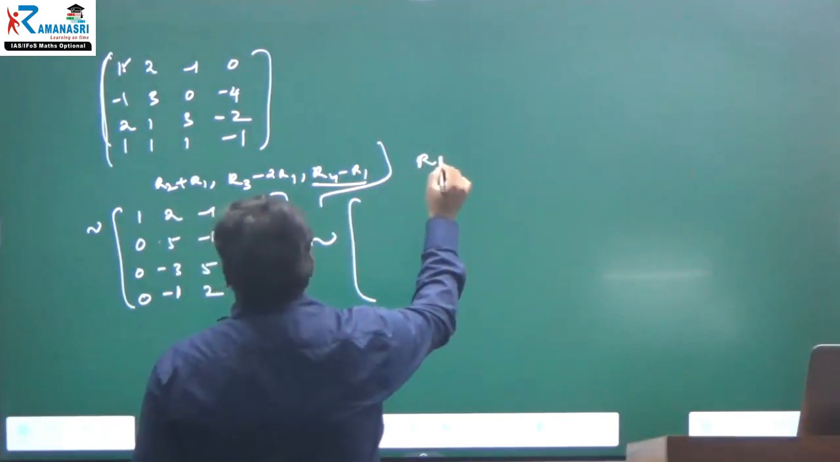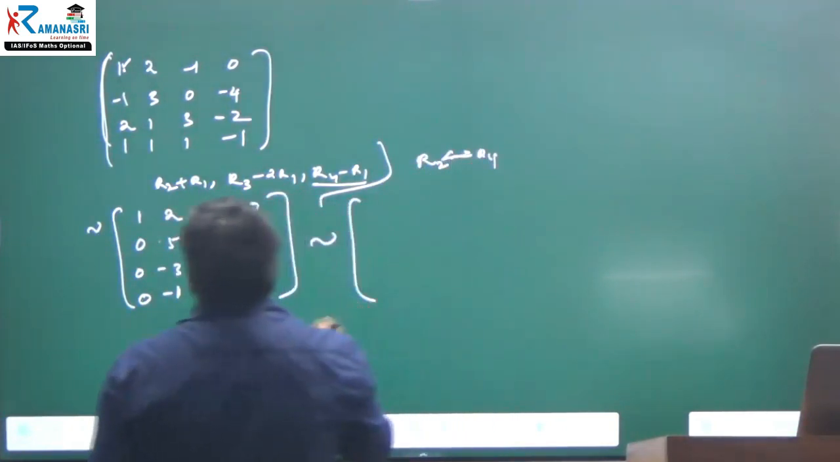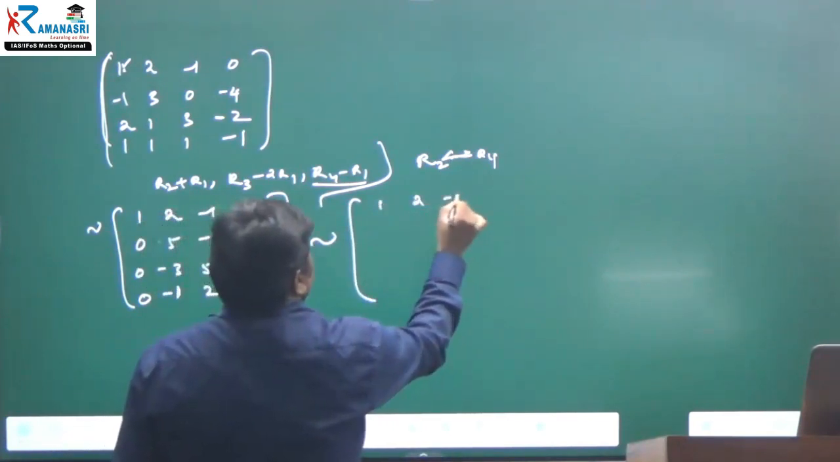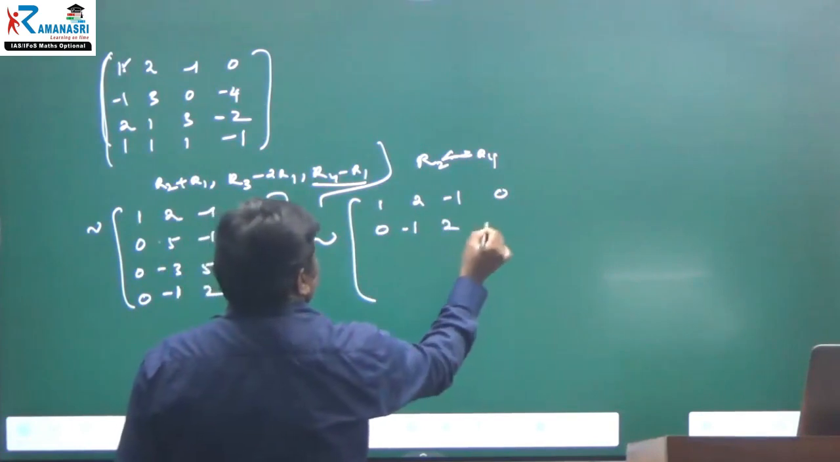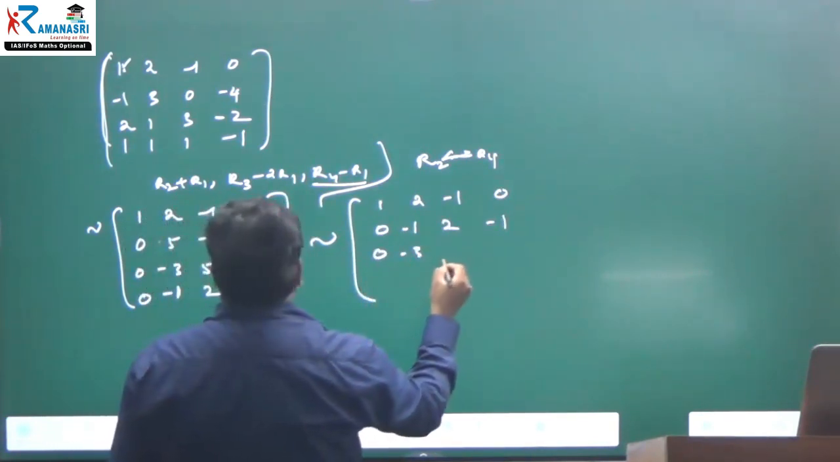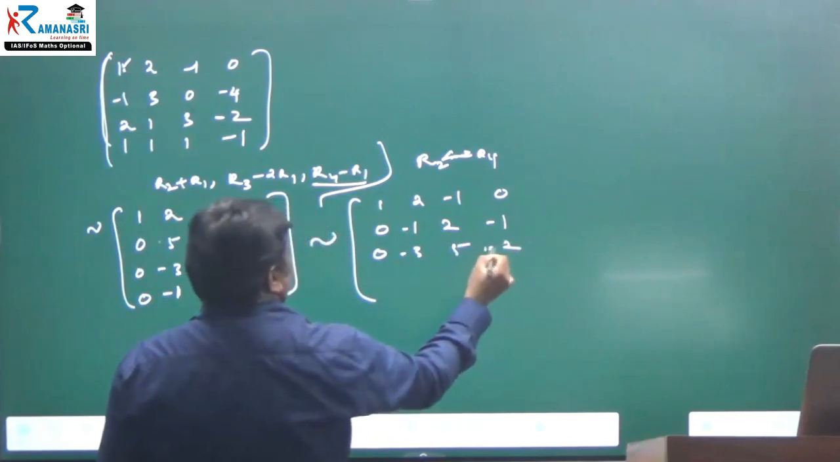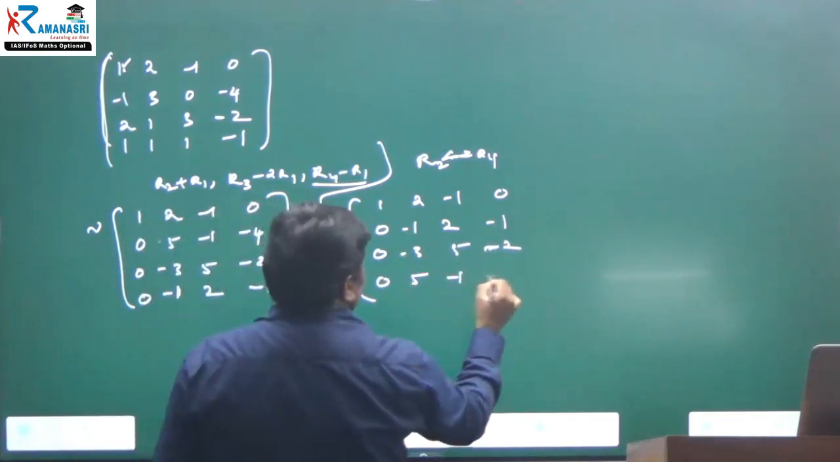Okay, what am I interchanging? R2 and R4. Two rows I can interchange. Therefore, first row as it is: 1, 2, minus 1, 0. Row 2: 0, minus 1, 2, minus 1. Right, and next after that, third row as it is: 0, minus 3, 5, minus 2. Row 2, I have to replace on row 4: 0, 5, minus 1, minus 4.